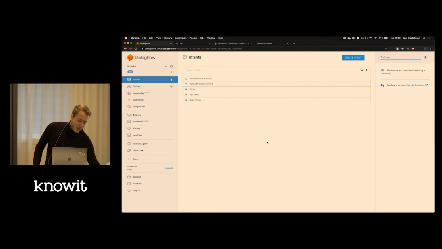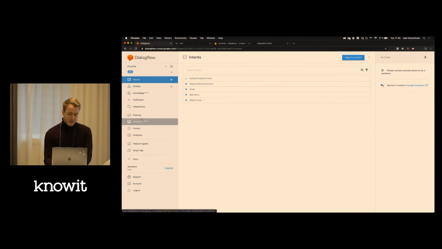So this is how Dialogflow looks. I've prepared a little bit. Usually when you start and create a new agent, you get these two basic intents: a fallback intent and a welcome intent. You also have a simulator here to the right where you can try your action and the different building parts I talked about: intents, entities, fulfillment, and some more stuff we won't be talking about.